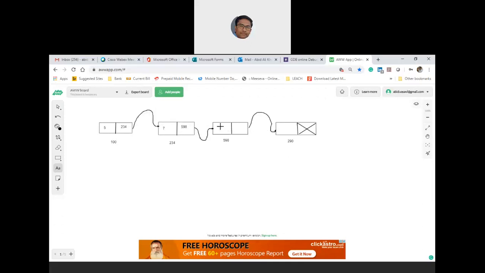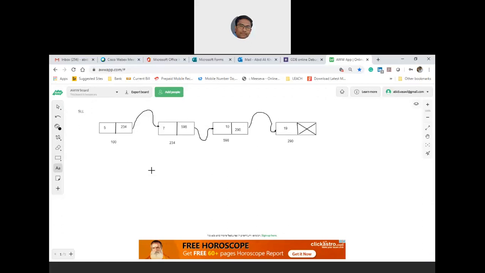Now let us say this is 10, and the next address is 209. Here the last element is, let us say, 19, and the address of the next node is null. This is what we call a singly linked list.